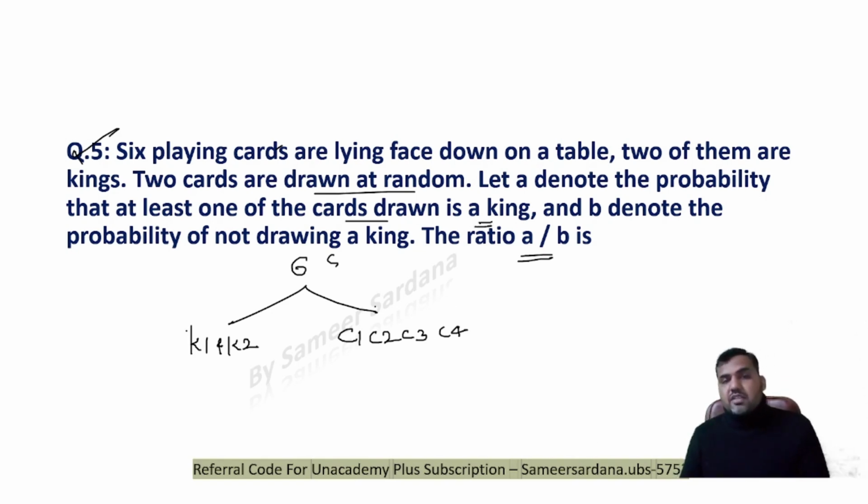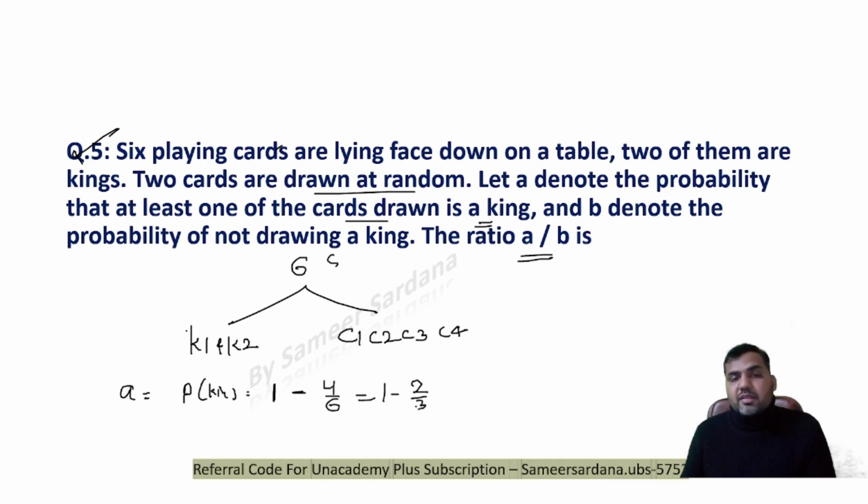At least one of the card is king is, you subtract the probability that none of the card is king. 1 minus 4/6, 1 minus 2/3, that is 1/3. And B, the probability that none of the card is king, is straight away 4. That means all the cards that you're selecting,